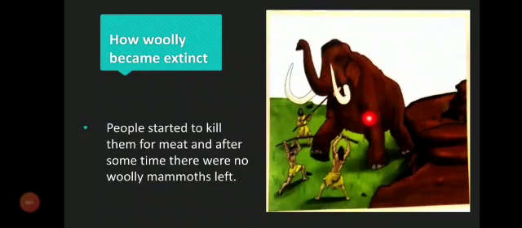As you can see in this one picture, this one is the woolly mammoth. Its color is brown. It has long tusks. It has long hair and they are extinct now. And you can also see these people that they are hitting the woolly mammoth. They are hurting him.